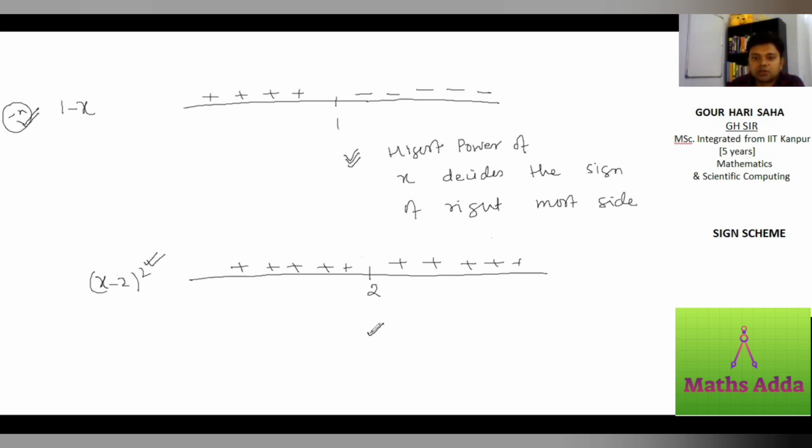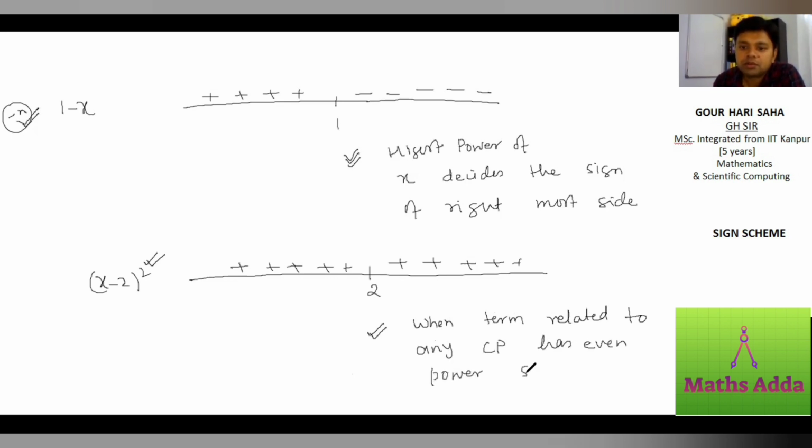So last observation, that is, when the term related to any critical point has even power, sign doesn't change.